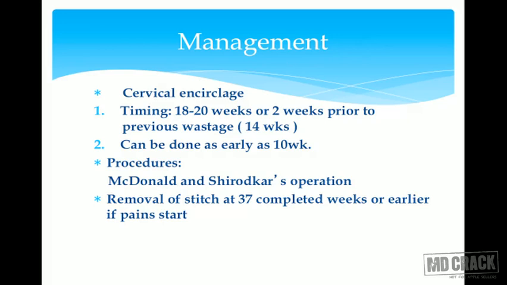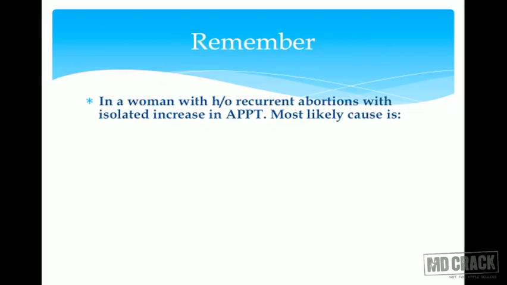If the patient lands up in pain before 37 completed weeks, then we have to remove the stitch at that particular time, because if we don't remove it, it may cause annular detachment of the cervix completely, because it's a non-absorbable suture material and the cervix will go on dilating as the contractions will be there and there would be complete detachment of the cervix. So to avoid that, we cut the stitch if the patient is in labor earlier than 37 weeks. If she doesn't, then we continue till 37 weeks, take out the stitch and let her progress in labor.